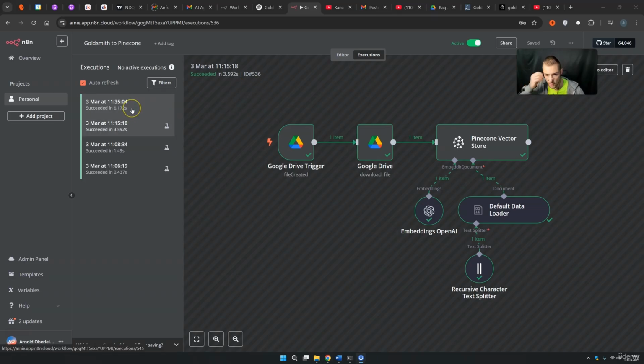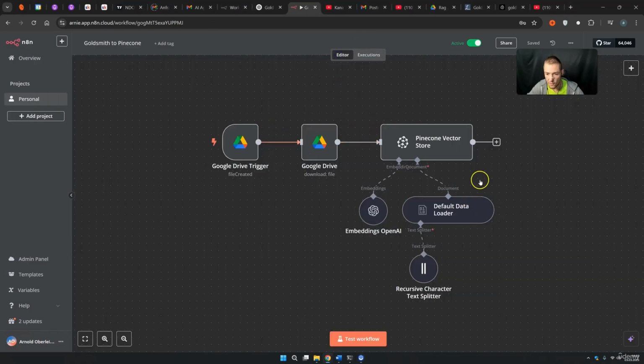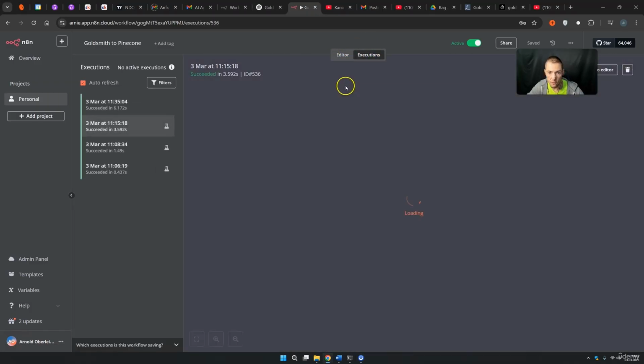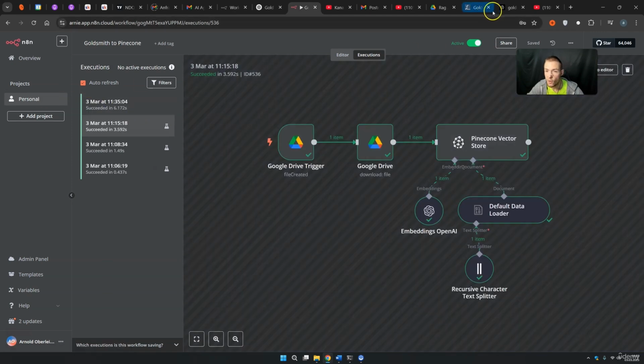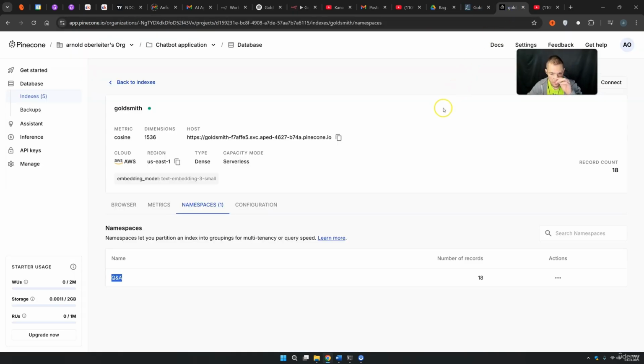There you see it. Right at this second it came through, and it is also here on succeeded. If you come back into the editor, you see nothing. You just find this on executions. And if you go into your Pinecone vector database, let's see. Right now we have of course 18 records and no longer just 7. So this was updated correctly, I think.